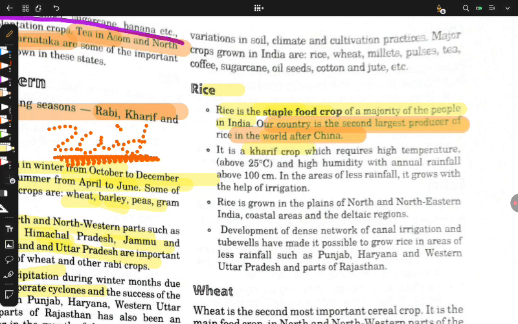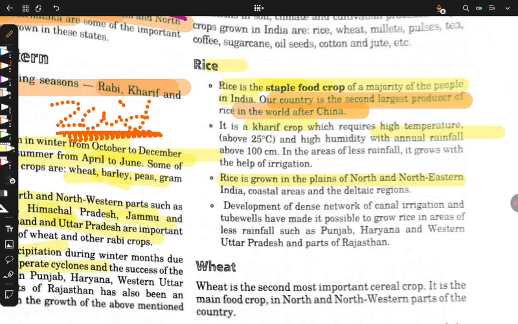It is a kharif crop. Rice is a kharif crop which requires high temperature. Rice is grown in the plains of north and northeast. A very basic thing I have told you many times: where you receive rainfall and where the soil is fertile, you can easily grow many types of crop.